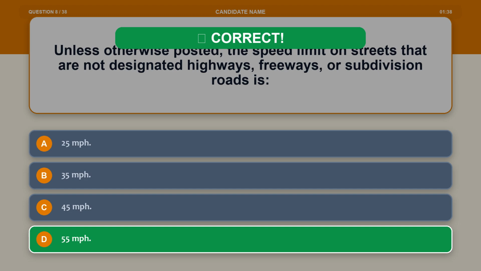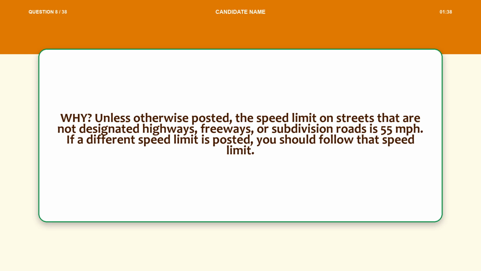The correct answer is option D, 55 miles per hour. Explanation. Unless otherwise posted, the speed limit on streets that are not designated highways, freeways, or subdivision roads is 55 miles per hour. If a different speed limit is posted, you should follow that speed limit.